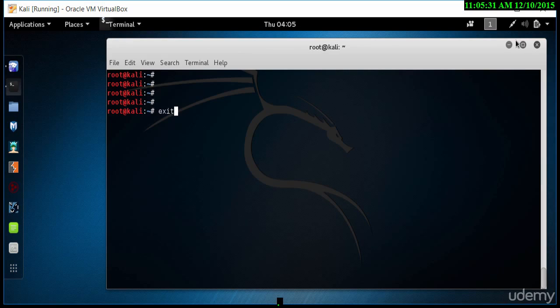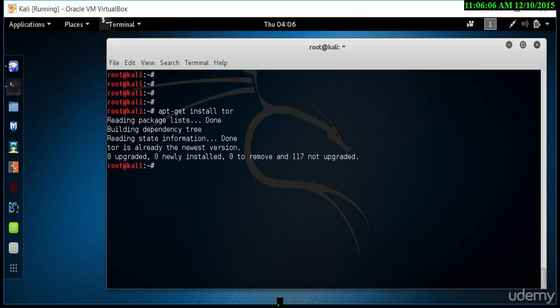We will need some additional applications, one being called Tor, and I'm going to get that now. I'm going to type in apt-get install, and I need the installer for Tor. I'm sorry, it's supposed to say install. Let me just go to install and then type in tor. So once that's done, if it's already installed, it will tell me that it's already there. Right now, it says it's already the newest version, but if you haven't got it pre-installed, you will need to install this before anything else.